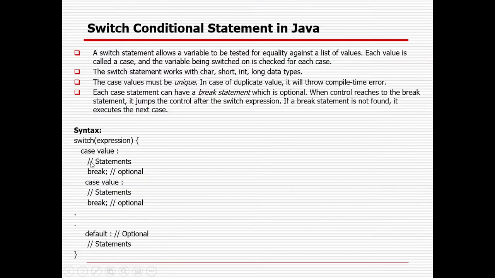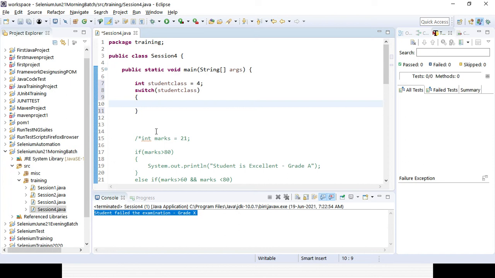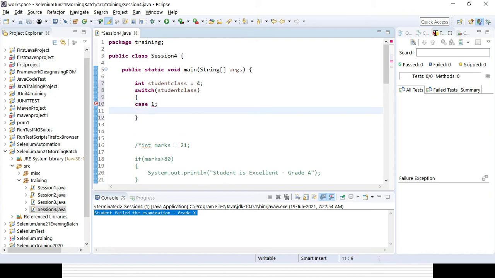Then here we need to give the case value and the statement, right? Suppose the case value will be the value, so I can check for all the cases. It will be lowercase, and we need to end with a colon. Here I can give whatever statement I need to give.